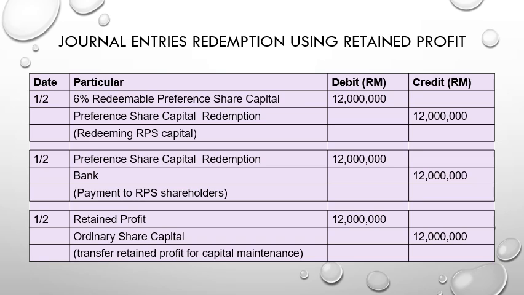Then we need to pay out the shareholders, so credit bank account and debit preference share capital redemption. And we need to adjust the retained profit because we use retained profit to fund the preference share capital. So you debit retained profit and credit the ordinary share capital.